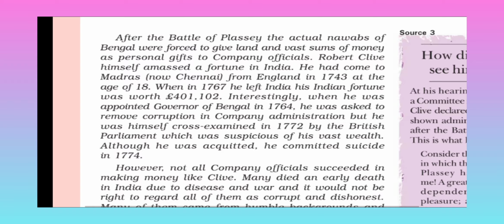Robert Clive himself amassed a fortune in India. He had come to Madras, now Chennai, from England in 1743 at the age of 18. When in 1767 he left India, his Indian fortune was worth 401,102 pounds. Interestingly, when he was appointed governor of Bengal in 1764, he was asked to remove corruption in company administration, but he was himself cross-examined in 1772 by the British Parliament, which was suspicious of his vast wealth. Although he was acquitted, he committed suicide in 1774.